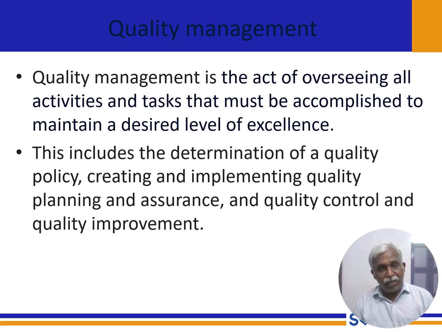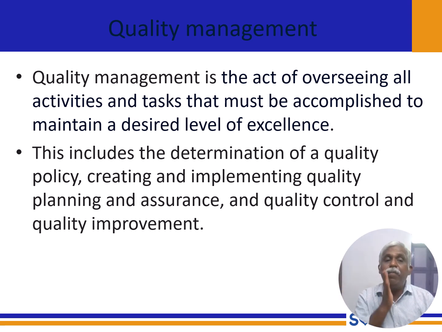This includes determination of quality policy, creating and implementing quality planning and assurance, and quality control and quality improvement. First, we are going for planning, then assuring, controlling the quality, then once again improvement in the quality.